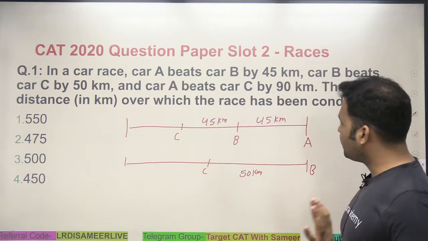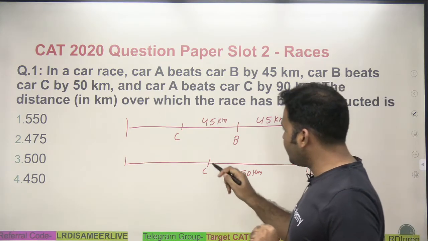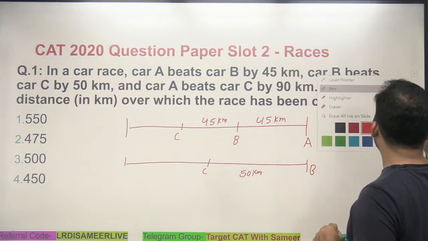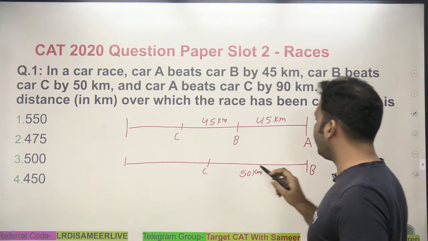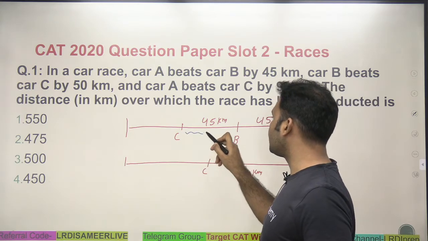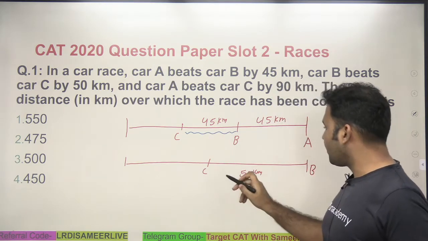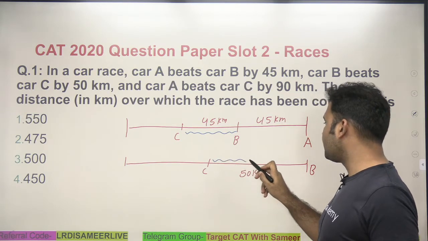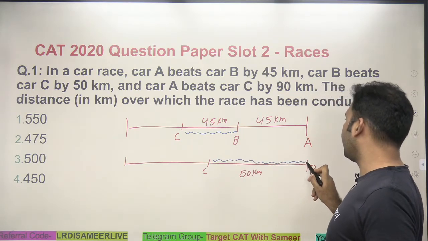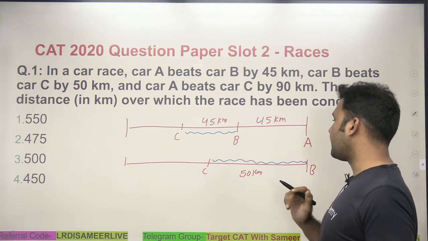Now just understand the concept here. The distance between car B and car C when A reaches the finishing line is 45 kilometers. And this distance of 45 kilometer becomes 50 kilometer when B reaches the finishing line.